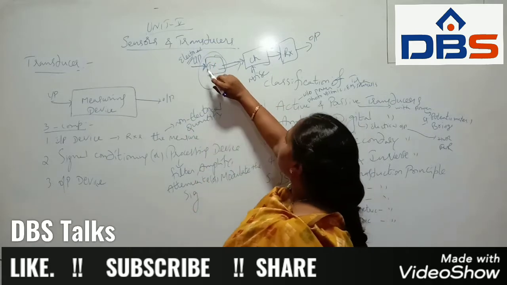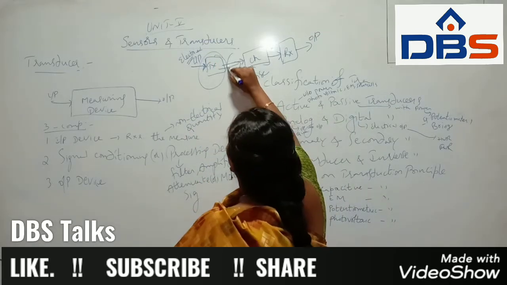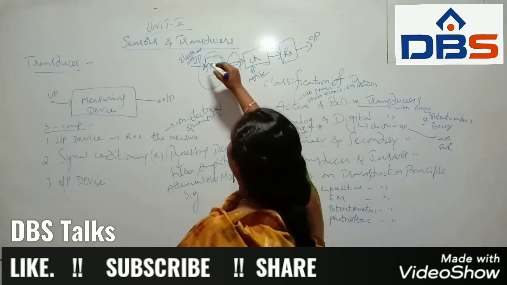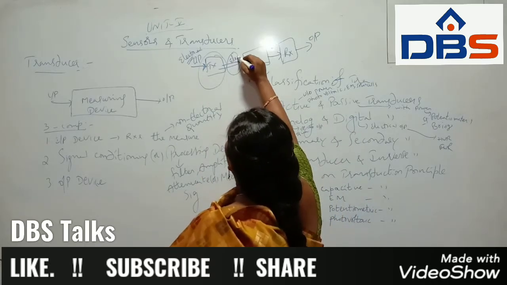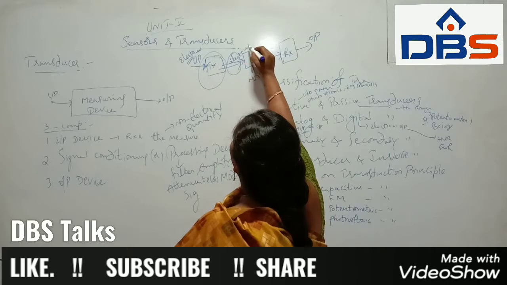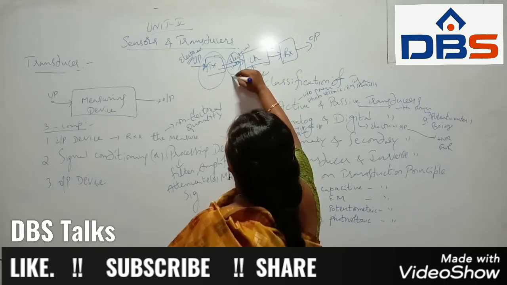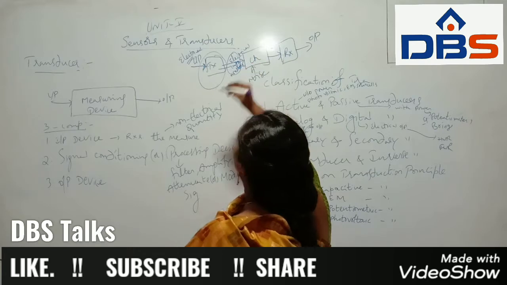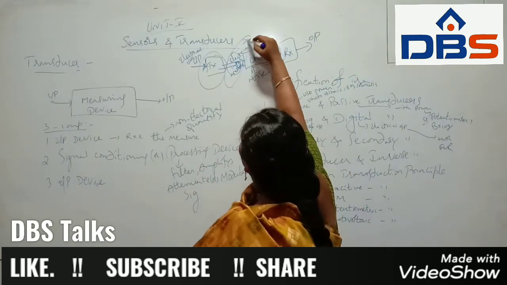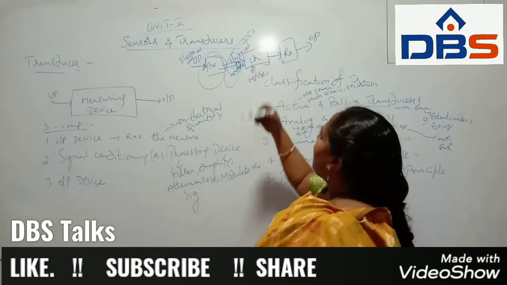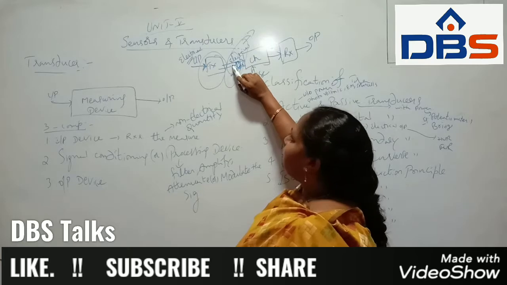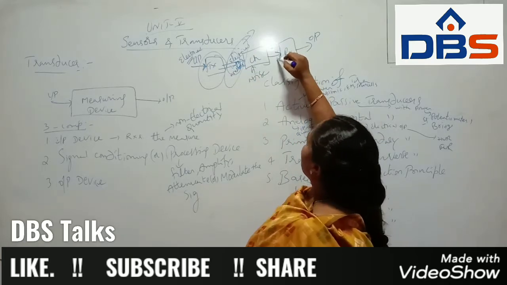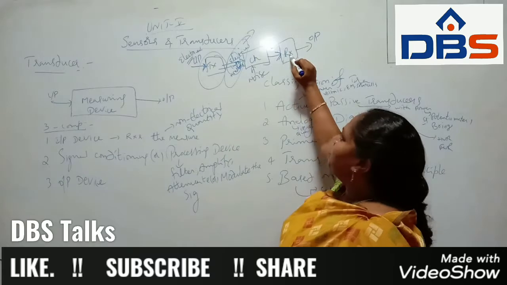That electrical signal we want to convert into another energy form, suppose into a non-electrical signal. For that we have to use one device. Likewise, when the information is received in the receiver part, it arrives in non-electrical form.